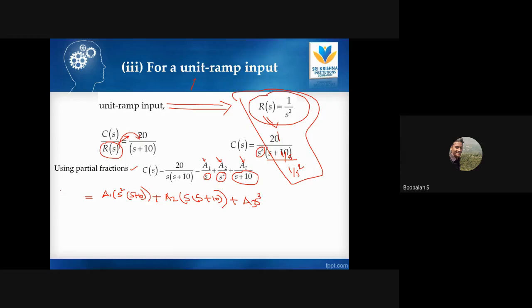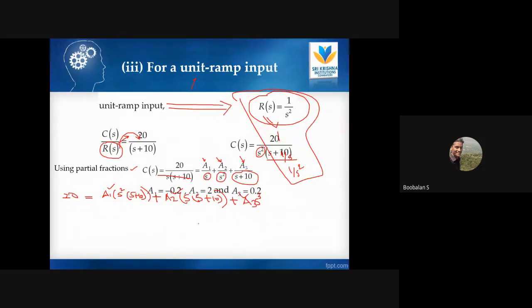On my left side, 20 will be available, right? The common terms cancel each other. So for the remaining things, you just replace s equal to 0, s equal to minus 10, in such a way that you can find the a1 value, a2 value, and a3 value. Once you find a1, a2, a3, just replace them over here. Once you have replaced them, apply the inverse Laplace.